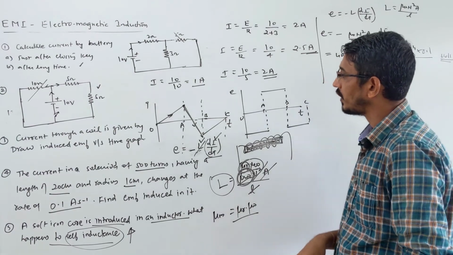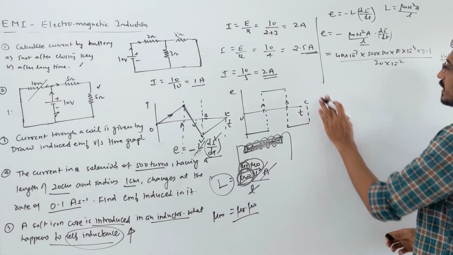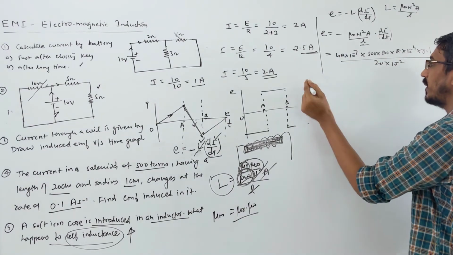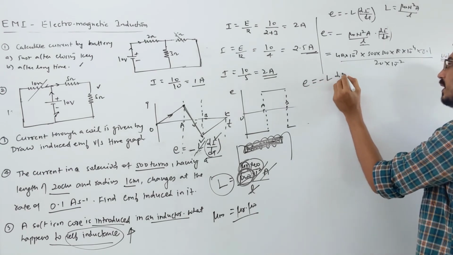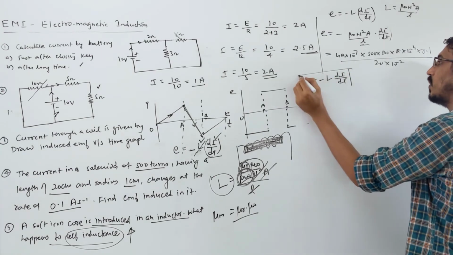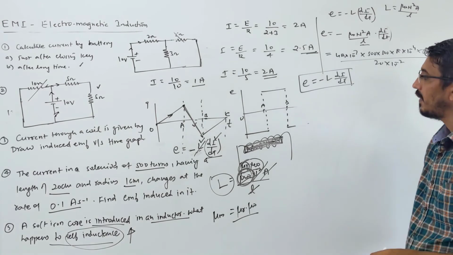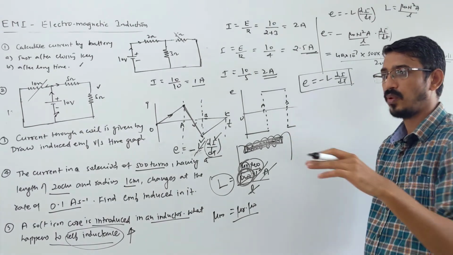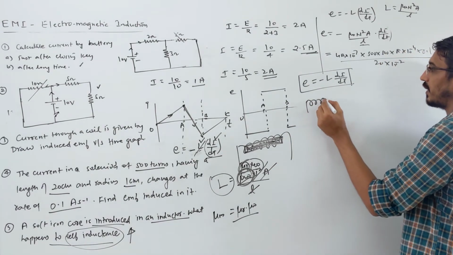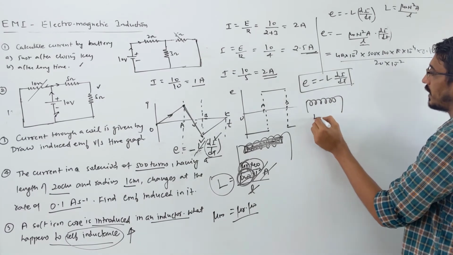Apart from this, they ask a direct question based on the general formula that EMF induced is minus L di by dt in a coil or self inductor, right? Here they say that some inductor is there, of inductance L, let's say 5 Henry.